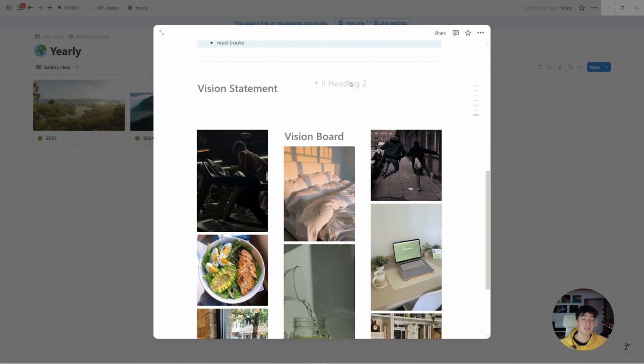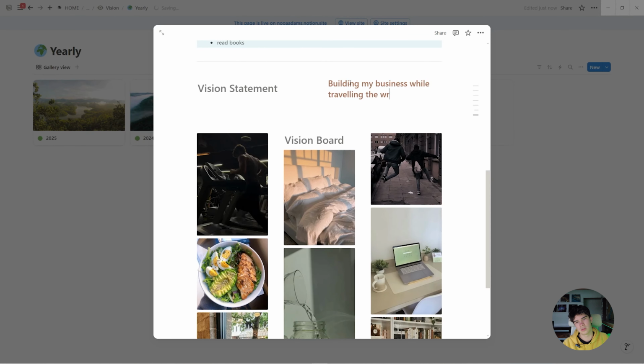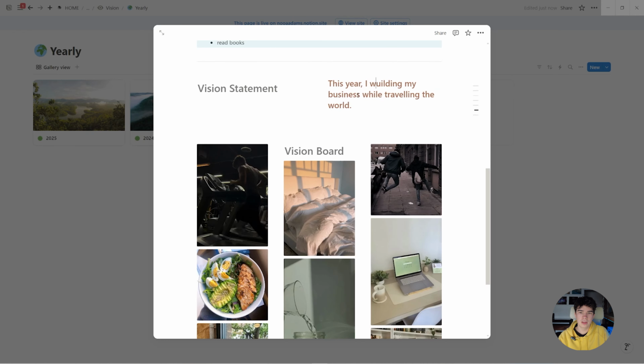The vision statement, I really like this because it's, oh, my camera fell, sorry. So the vision statement is basically in one sentence, what do I want this year to look like? Like, what do I want to achieve? So for me, it would be, for example, building my business while traveling the world. And to make that more of a sentence, I'll maybe add, this year I will focus on building my business while traveling the world. I like the sound of that.